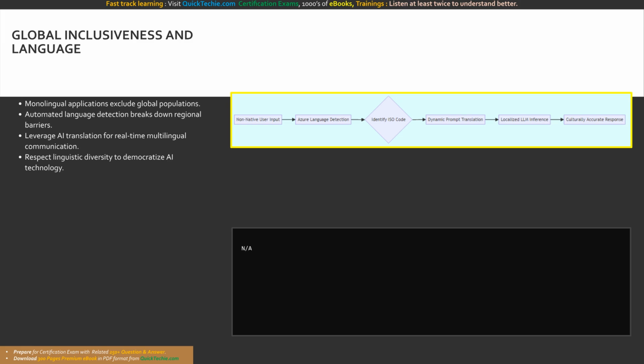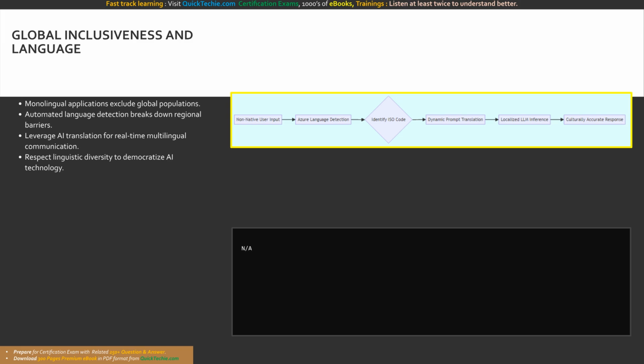By engineering our applications to be inherently multilingual, we respect the linguistic diversity of our user base and ensure that geographic or cultural background is never a barrier to accessing cutting-edge technology. Embracing linguistic inclusiveness transforms a localized software tool into a globally empowering platform, fundamentally aligning with the core promise of artificial intelligence to elevate all of humanity.